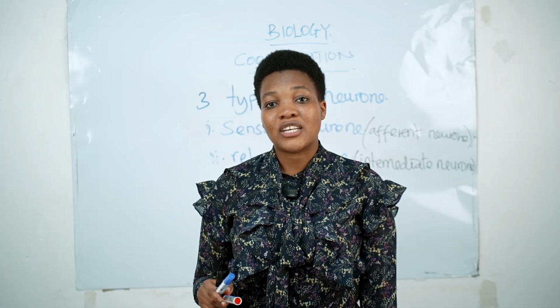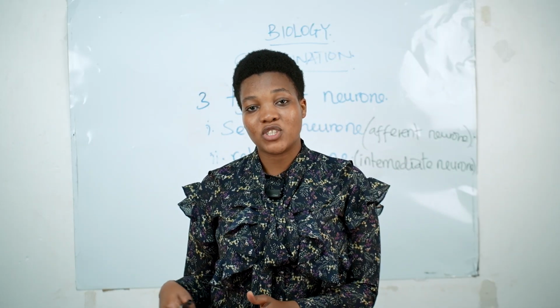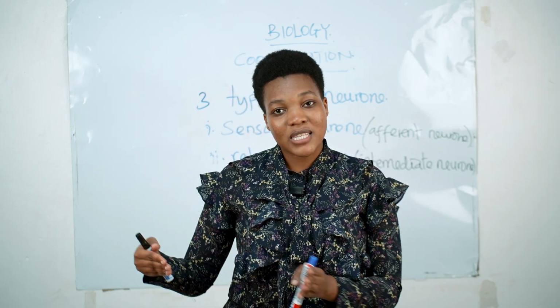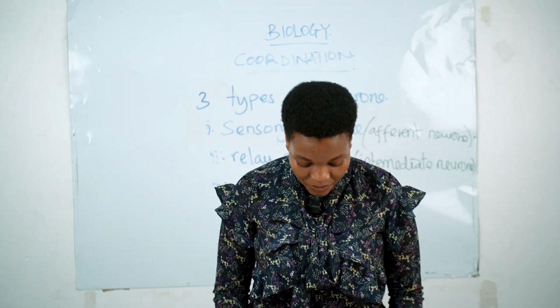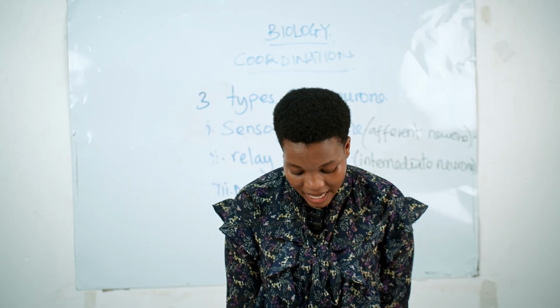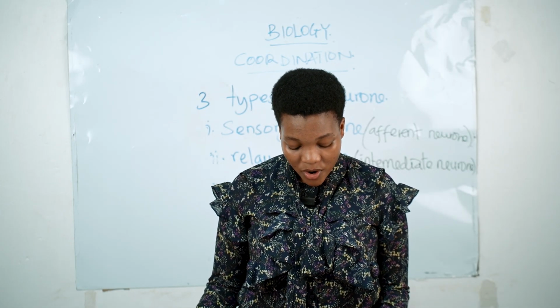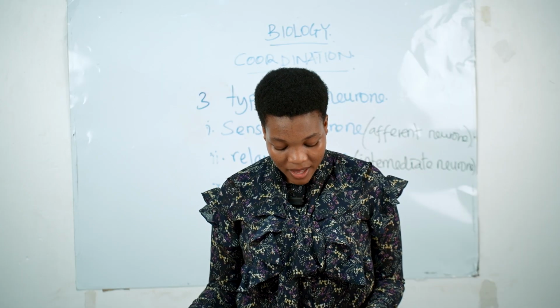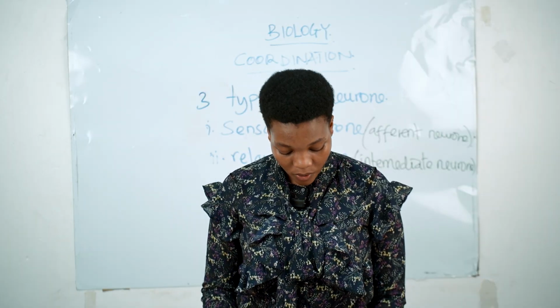And what is the main function? The main function of the relay neuron is connecting the information from the brain to the motor neuron, from the sensory neuron to the motor neuron. So relay neuron huwa wanachukua taarifa kutoka kwenye brain au spinal cord, na wakishachukua hizo taarifa basi wanazipeleka kwenye motor au receptor ambapo analeta kwenye ubongo.